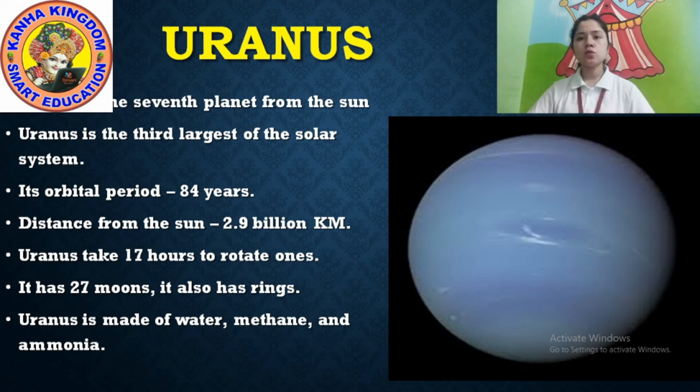It has 27 moons. It also has rings, but not visible clearly. Uranus is made up of water, methane and ammonia, which are names of elements. So this is all about Uranus.